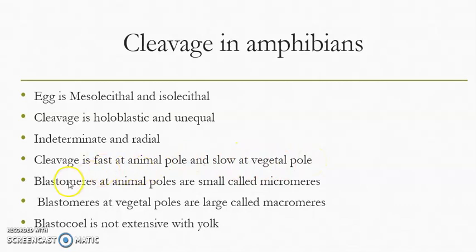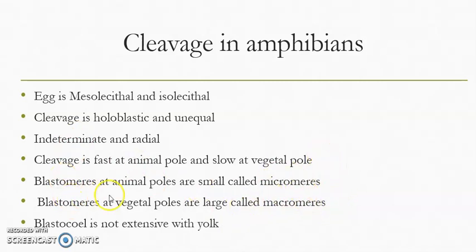As a result, the upper layer of cells that are present in the animal pole are smaller in size, so they are called micromeres. And the cells that are present in the vegetal pole after cleavage are larger in size, called macromeres. Both are blastomeres. Each cell of the cleavage stage is called a blastomere.